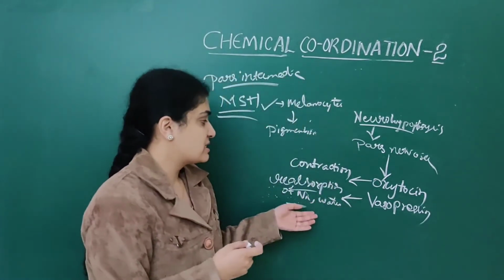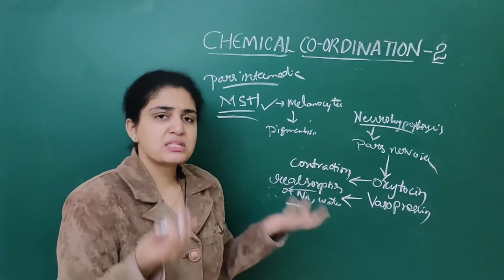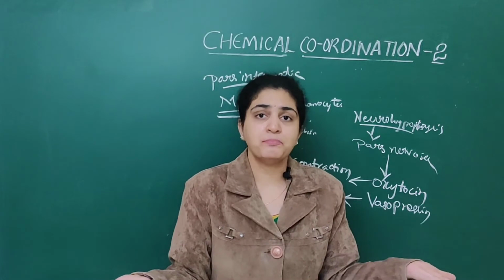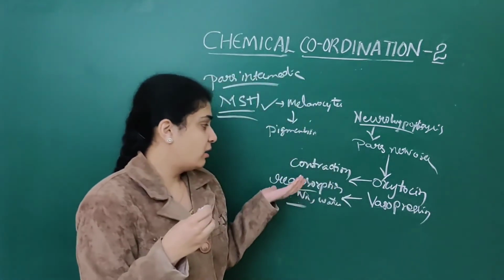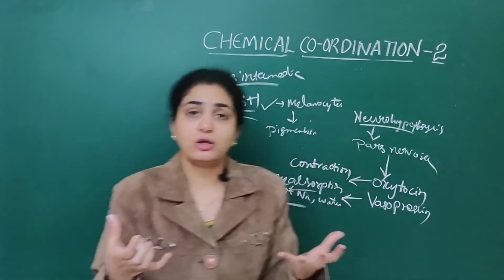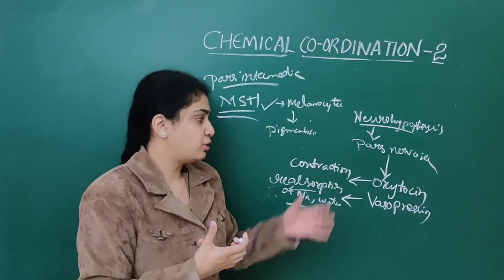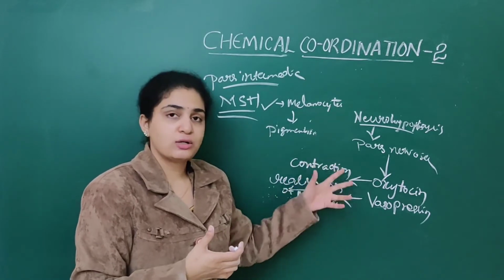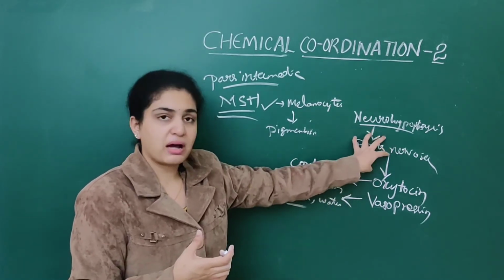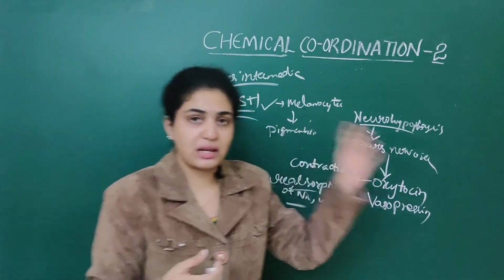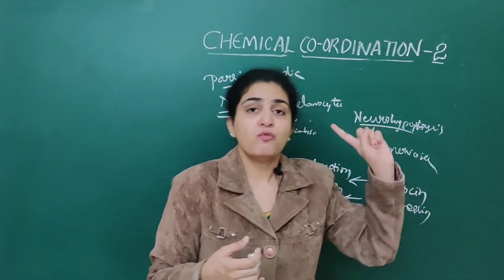Important question. Next, vasopressin. Vasopressin is also known as antidiuretic hormone, by name only we can say. It helps in reabsorption of sodium and water, as it acts on distal convoluted tubules. So these two play a very important role, oxytocin and vasopressin under pars nervosa. Pars intermedia has only one hormone, that is melanocyte stimulating hormone.